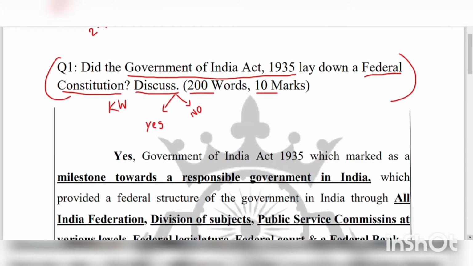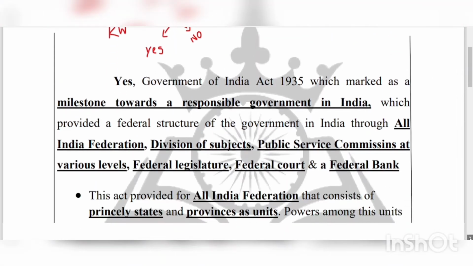This question is to discuss and it's for 200 words. So every time we attempt an answer, we have to remember the word limit. Before framing an answer in your mind, be aware of the word limit. Then, according to that, frame your answer in your mind. Then start writing. The first part of an answer is the introduction.